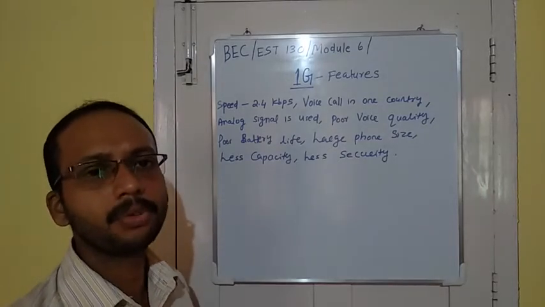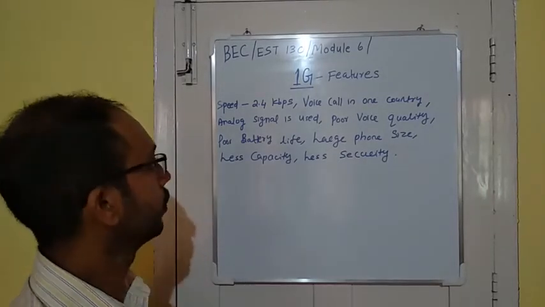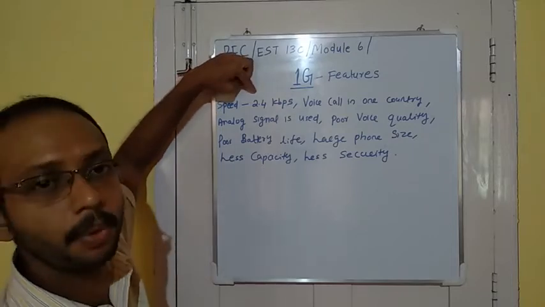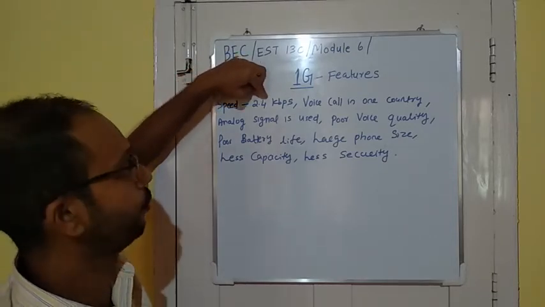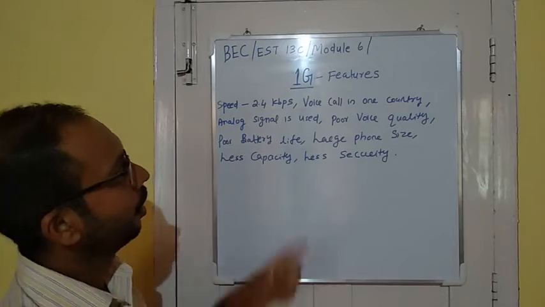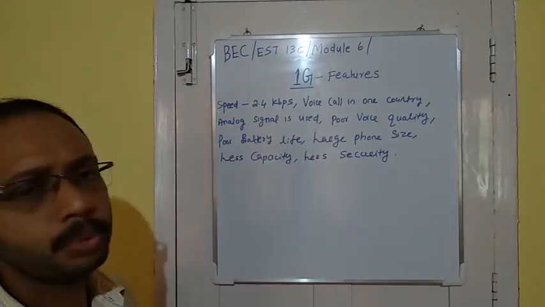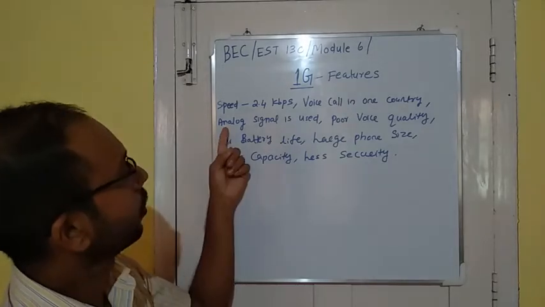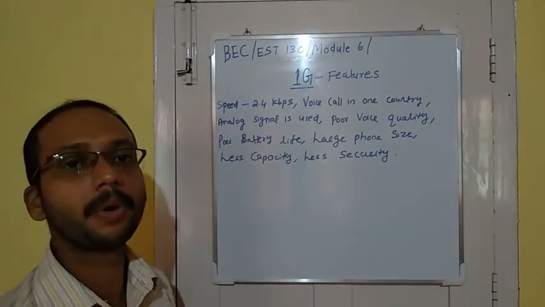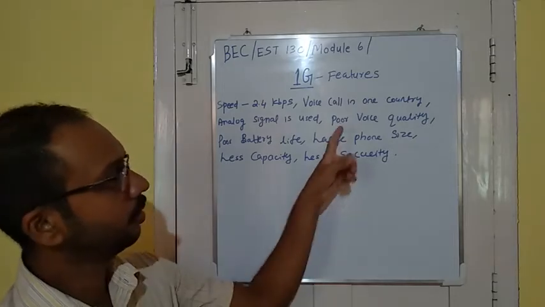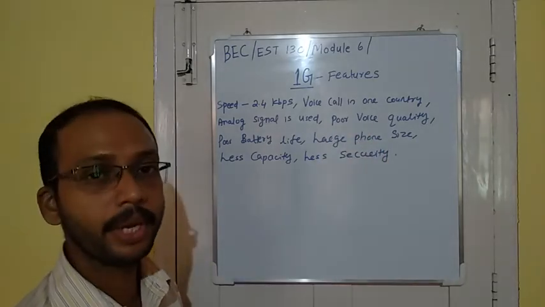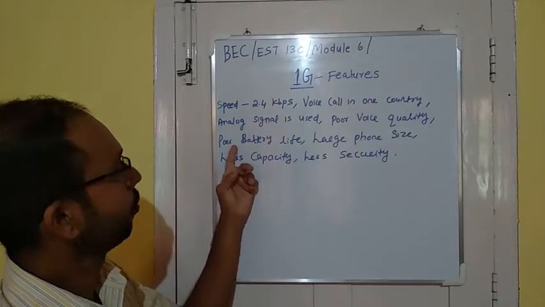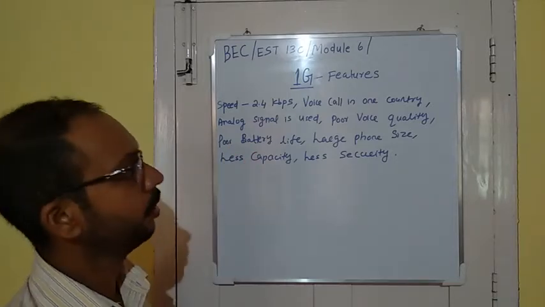These are the features of first generation networks. The most important feature is speed, 2.4 kbps. It is used for voice calls in one country. Analog signals are used for communication. The voice quality is very poor. Battery life is also very poor.